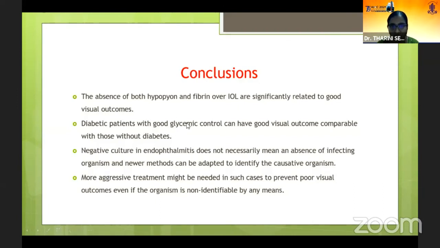Diabetic patients with good glycemic control can have good visual outcome. Negative culture in endophthalmitis is associated with poor visual outcome. So these patients should be treated aggressively, and absence of infection doesn't mean there is no organism. Newer methods need to be adapted to find the causative organism.